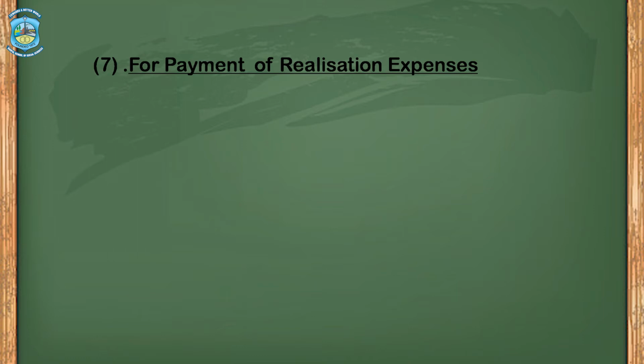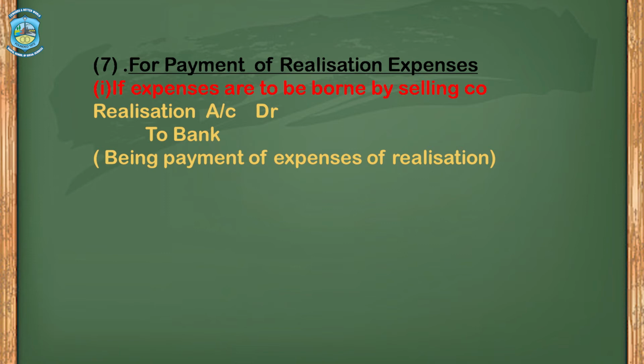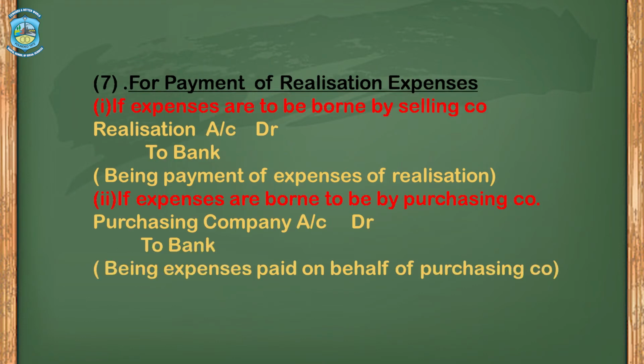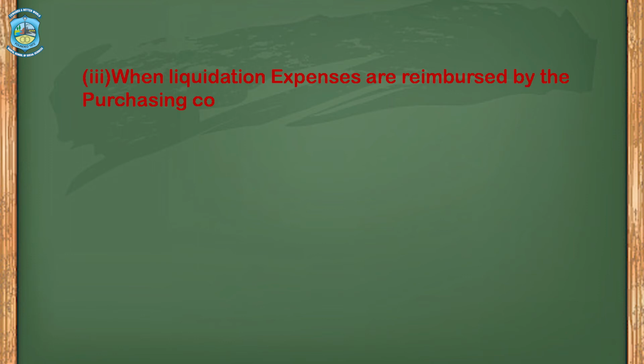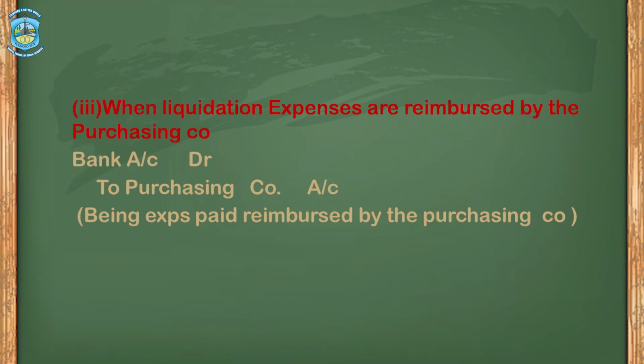Next, for payment of realization expenses. If realization expenses are borne by the selling company, the journal entry would be realization account debit to bank. So, this is payment of realization expenses. If the expenses are borne by the purchasing company, the journal entry would be purchasing company account debit to bank. When liquidation expenses are reimbursed by the purchasing company, the journal entry is bank account debit to purchasing company. This is the liquidation expenses reimbursed by the purchasing company.